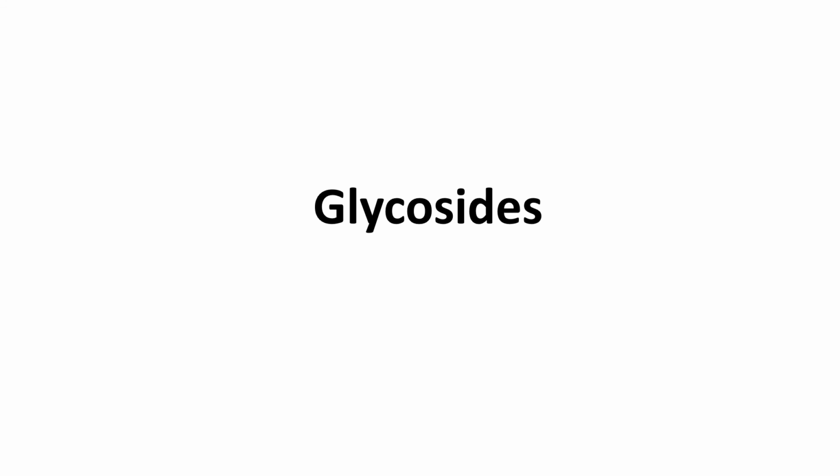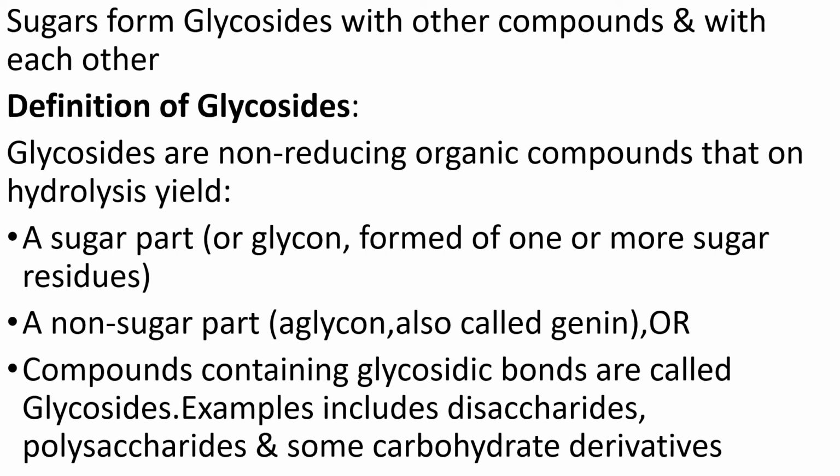Here we will discuss glycosides. Now sugars form glycosides with other compounds and with each other. If you are going to define glycosides, glycosides are non-reducing organic compounds that on hydrolysis yield, number one, a sugar part which is called the glycan part, comprised of one or more sugar residues, and a non-sugar part which is called aglycon, or also called genin.